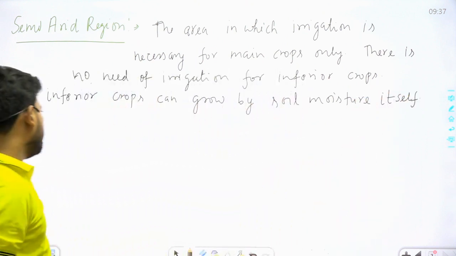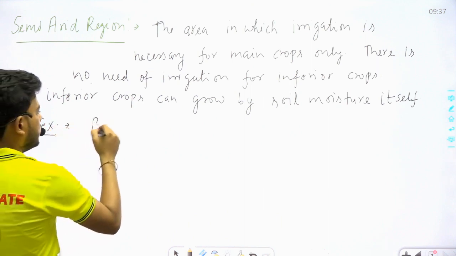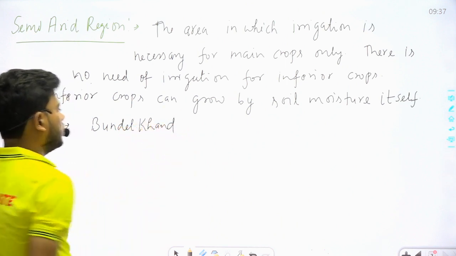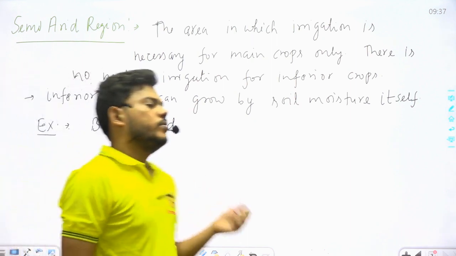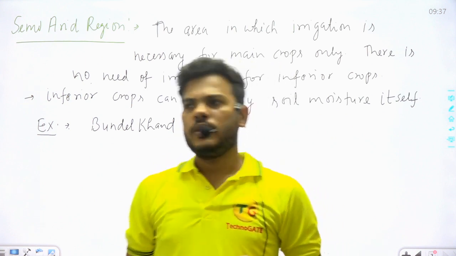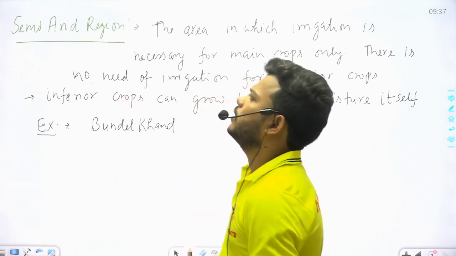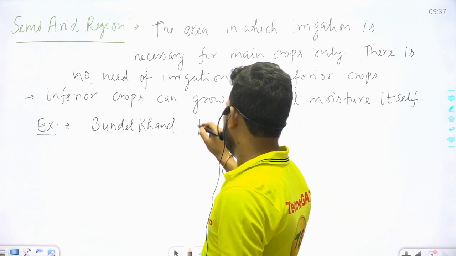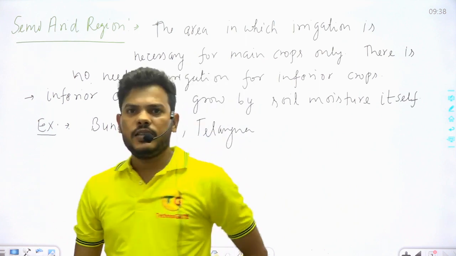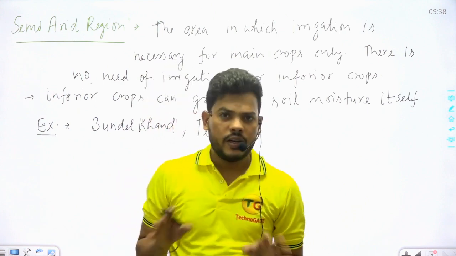Clear? For example, Bundelkhand. The Bundelkhand area, which comes under some part of UP and MP, Uttar Pradesh and Madhya Pradesh, comes under the semi-arid region, and some other area of Telangana also comes under the semi-arid region. Clear? So all these terms will be cleared, I hope.